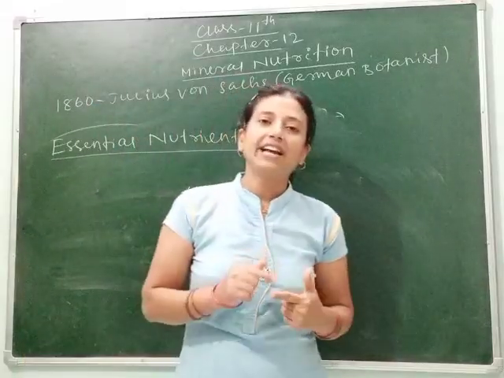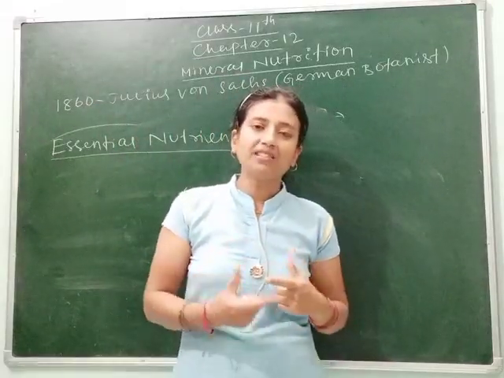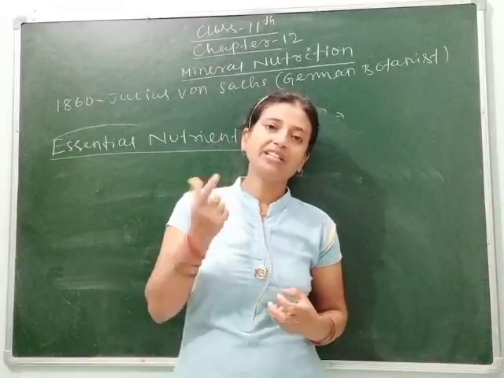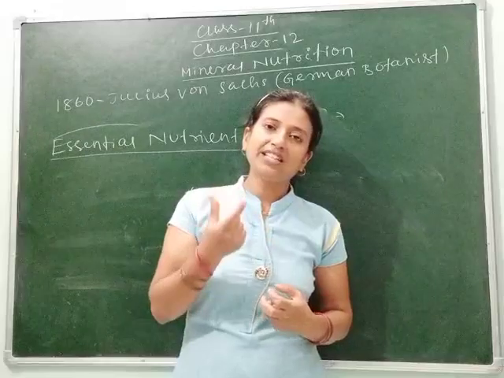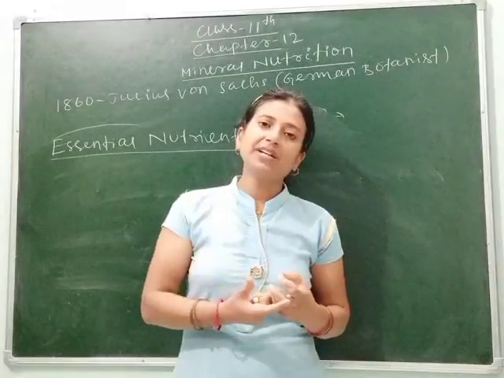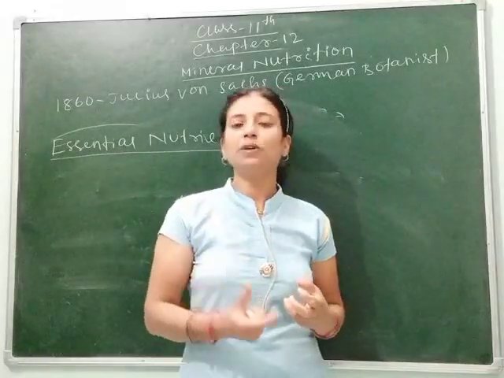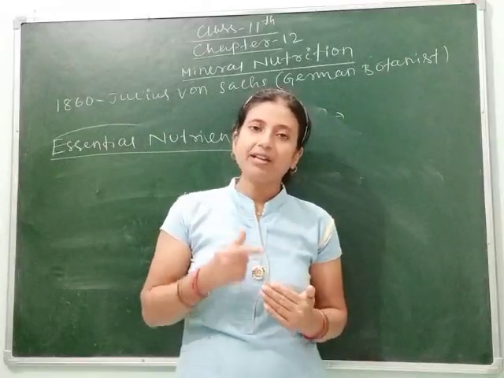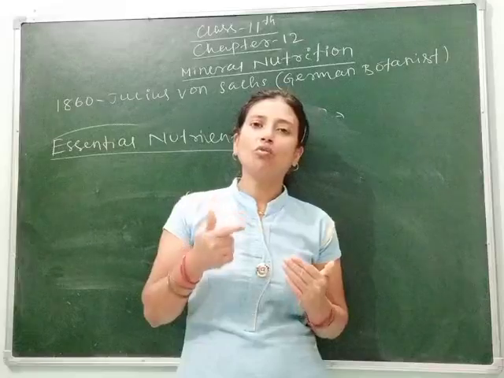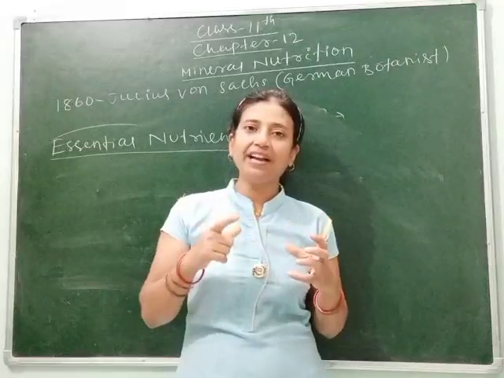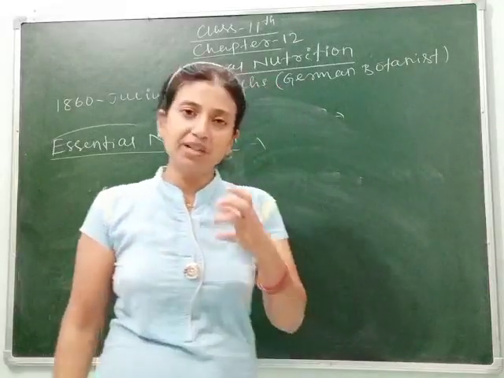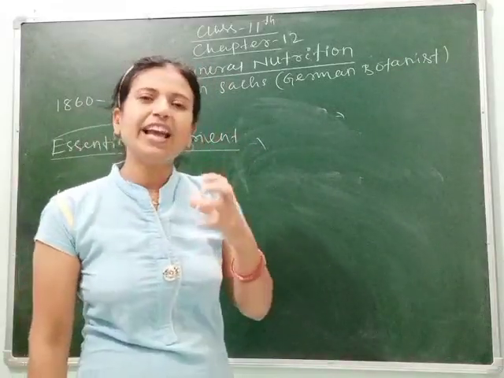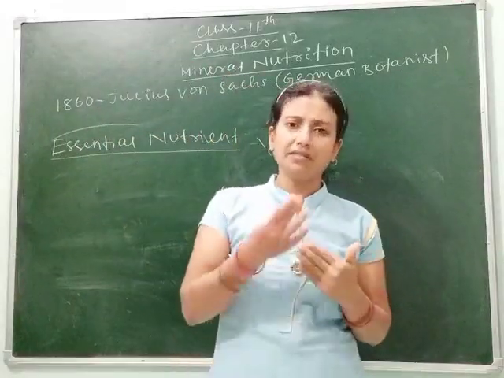Some plants can grow near the gold mines, means they acquire gold, means gold is present, which is a requirement or essential requirement. In some cases selenium is found in plants, means they also take selenium, which is a very expensive metal. Some plants also grow in the area where atomic reactors are present, means they also need some radioactive elements. So they are not the essential nutrients.